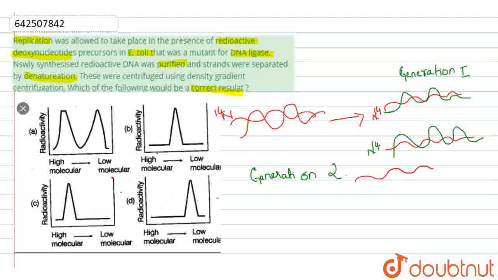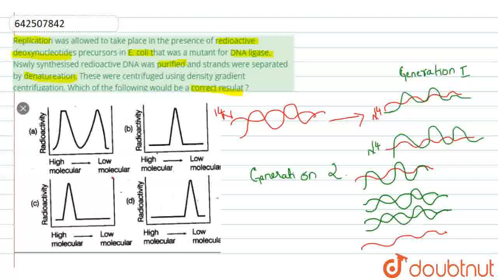Then there is a formation of the daughter strands here, and then I am taking another daughter cell and allowing it to synthesize itself. It forms a daughter DNA, and then one more strand of the DNA synthesizes one more daughter DNA, and here one is a radioactive strand, another one is non-radioactive.